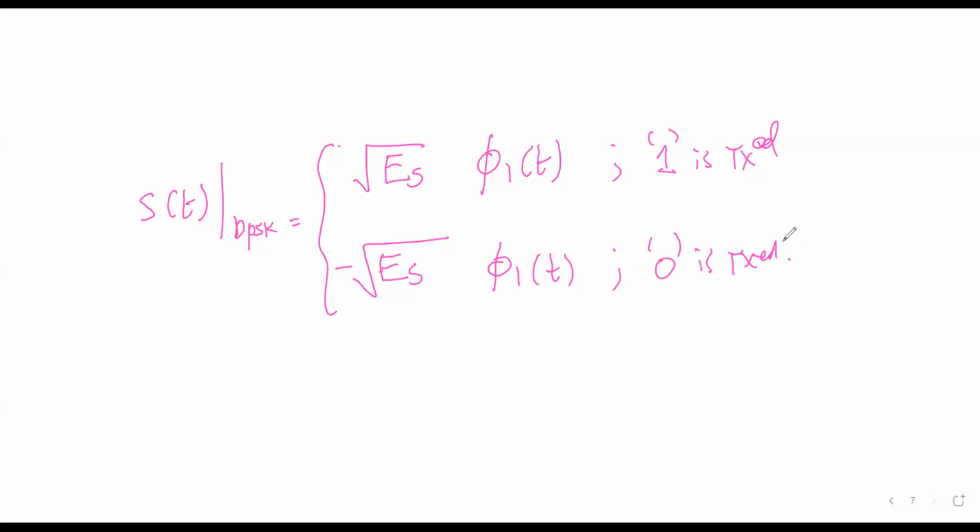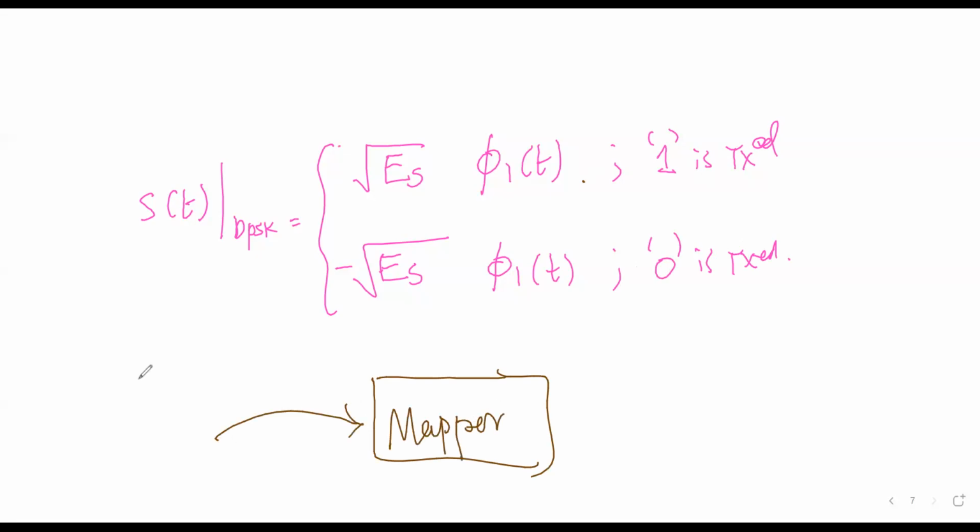So the mapper, what will it do? Mapper. Now, just correlate. You have a mapper here, right? And what is input to the mapper? Binary bits, isn't it? Yes, sir. So binary bits will be, let's say, random bits, 1 or 0 or 1 or 1 like that. Okay, randomly I have written.